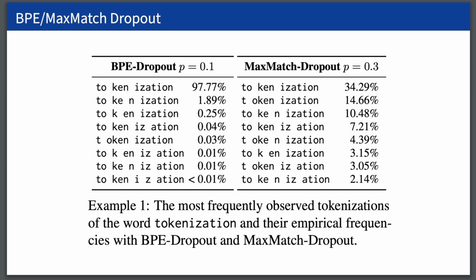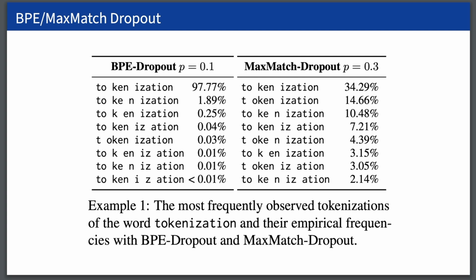BPE and MaxMatch are popular subword tokenization schemes that have stochastic variants. These variants are basically just corruptions of the underlying deterministic tokenization process that injects some randomness and allows for sampling. However, if you inspect the distributions that they form, you can see that they are super biased towards just a few tokenizations. For example, out of all the possible tokenizations, sampling with BPE dropout returns the same tokenization more than 97% of the time. We also prove that this is an inherent property of these dropout schemes.